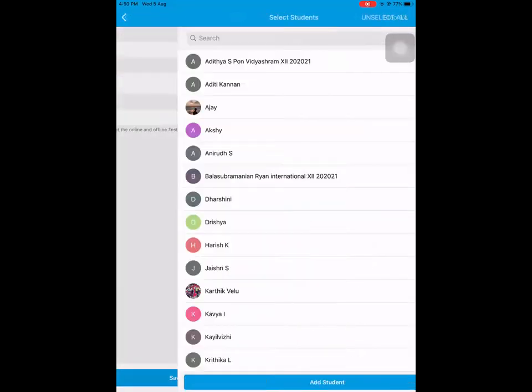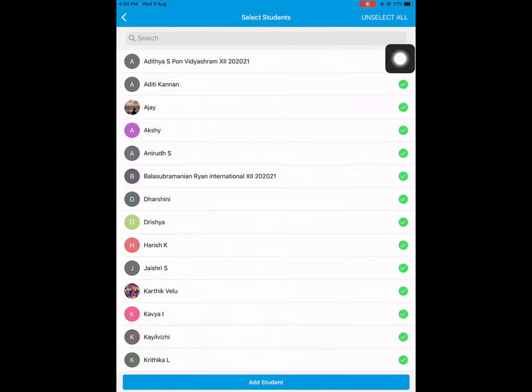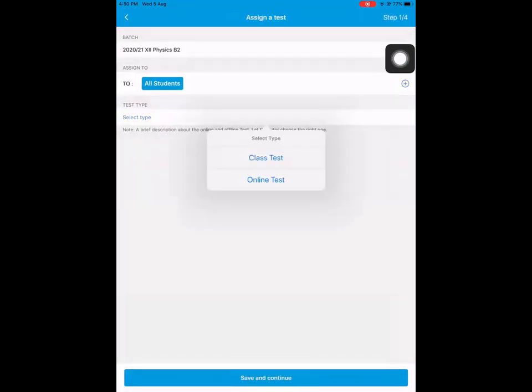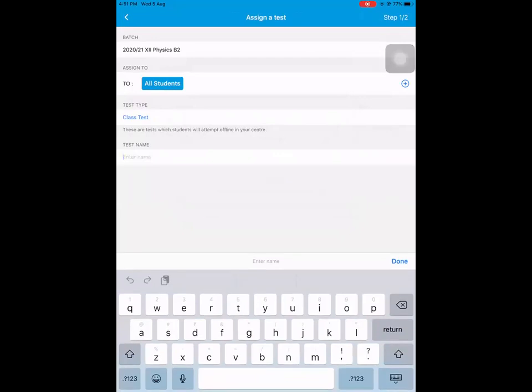Is anyone having a doubt with using the app? Will it come under the test column or assignment column? Wait, I wanted to show you. This is why I'm creating it. Next time onwards, see how you'll get it.